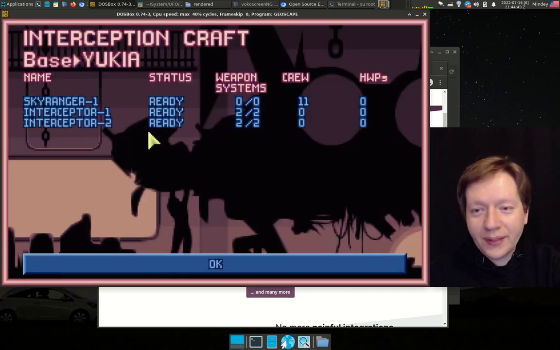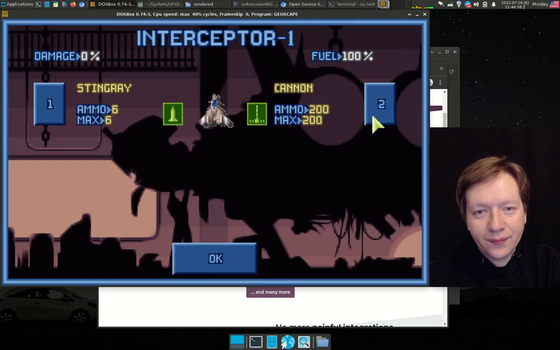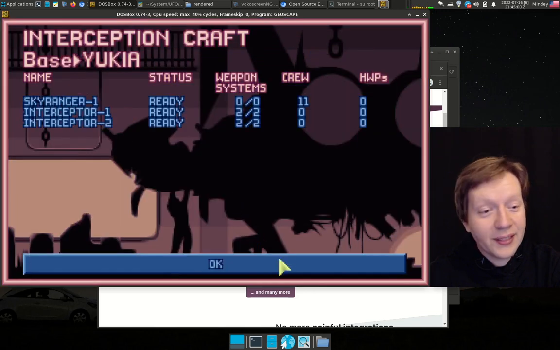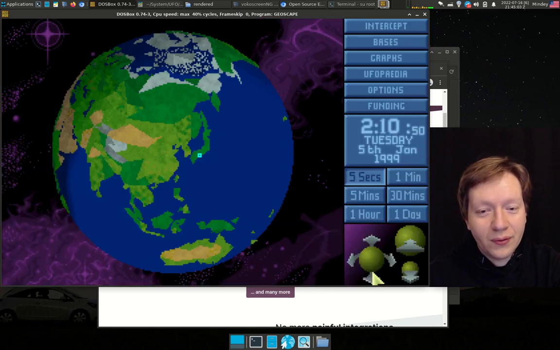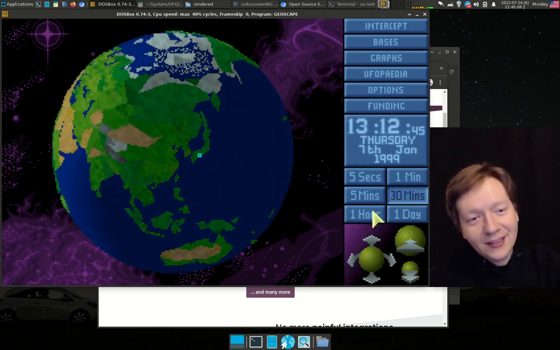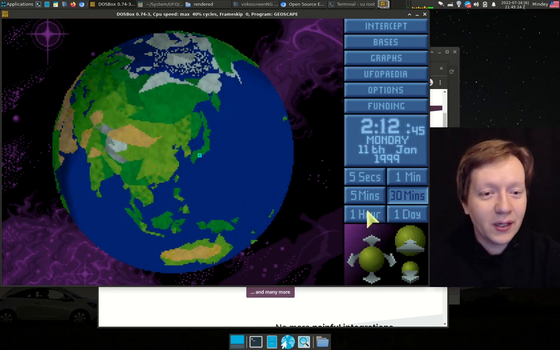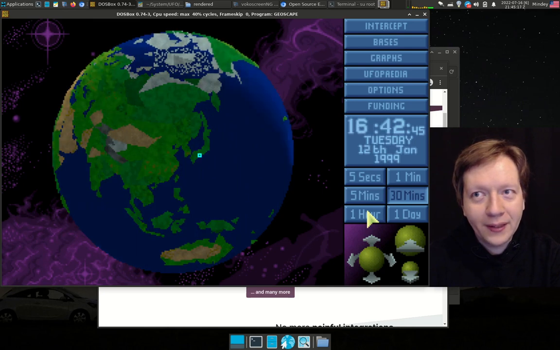Also, when you craft, you can choose what kind of weapons to give to your interceptors. So let's continue and try to speed up the time again and wait to see what will happen. Usually interesting things happen, so some research finalizes, or some new aliens come about.